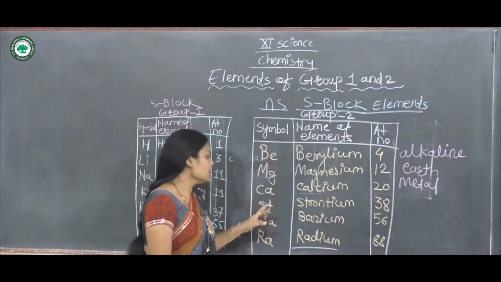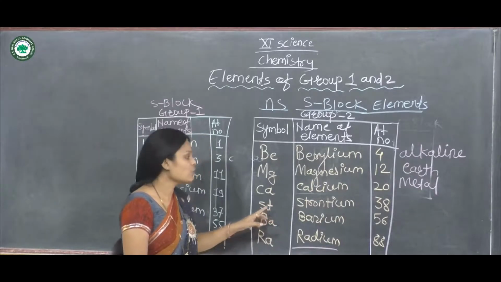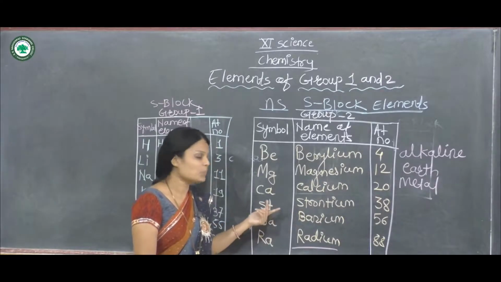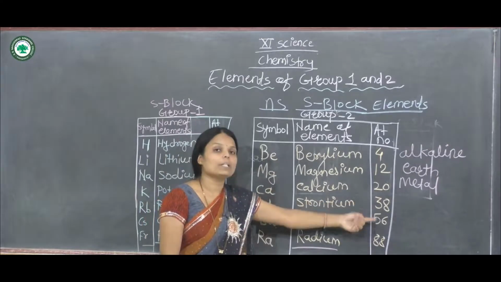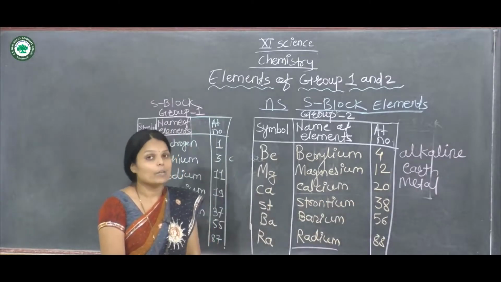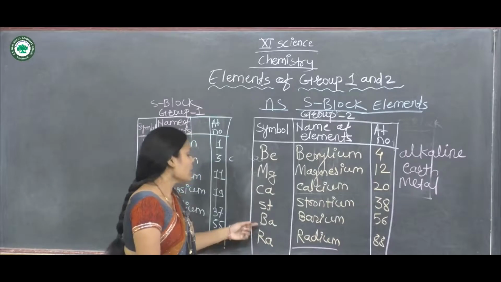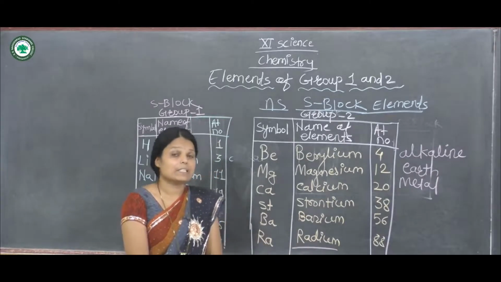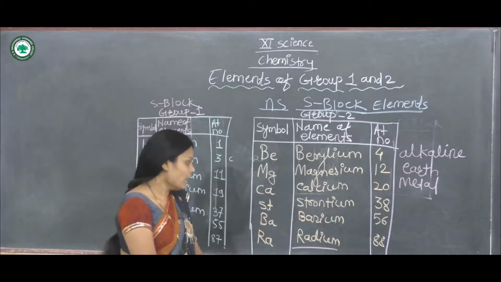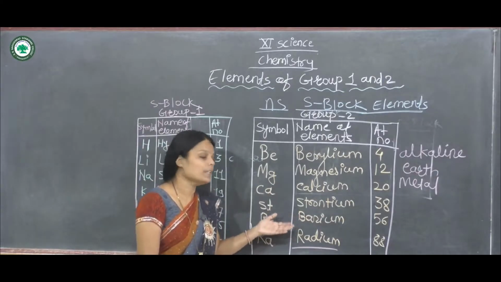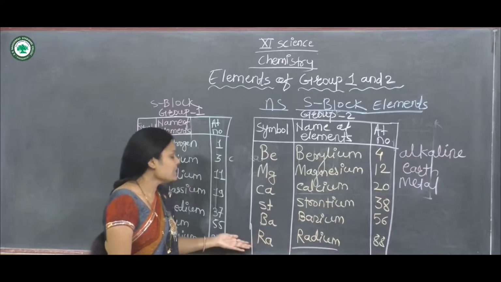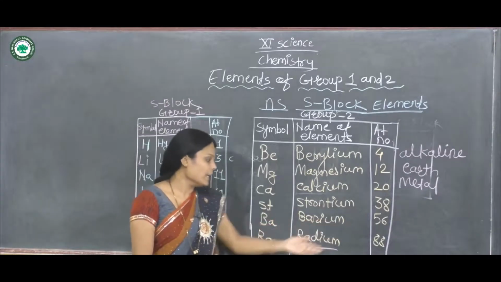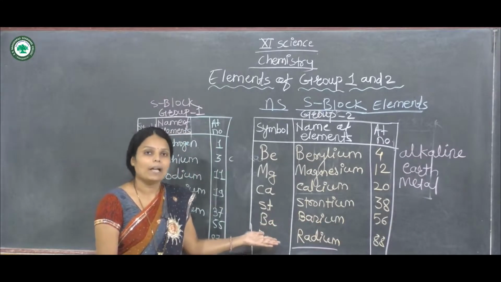Then the next element is Sr, meaning strontium, and its atomic number is 38. Now the next element is barium, its atomic number is 56, and its symbol is capital B and small a. The last element in that group is radium, its atomic number is 88, and its symbol is capital R and A.